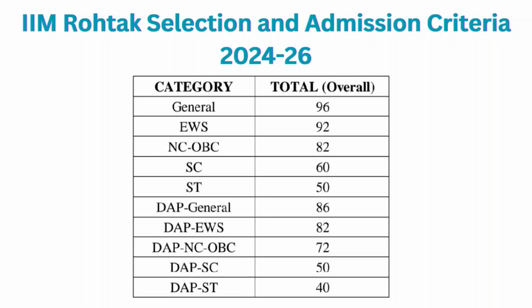If we consider the overall selection criteria, then there is a minimum CAT qualifying cutoff. For general category it is 96 percentile, for EWS category it is 92 percentile, for NCOBC it is 82 percentile, for SC category it is 60 percentile, for ST category it is 50 percentile, for DAP general it is 86, for DAP EWS it is 82, for DAP NCOBC it is 72, for DAP SC it is 50 percentile and for DAP ST it is 40 percentile. So this is the minimum CAT qualifying cutoff. On this basis you receive the call for the personal interview round.